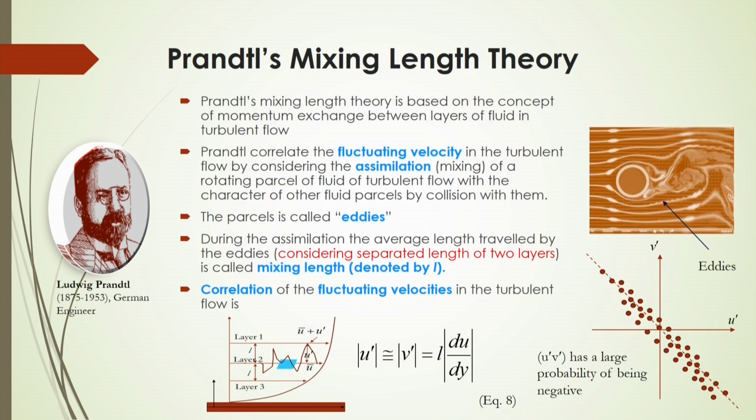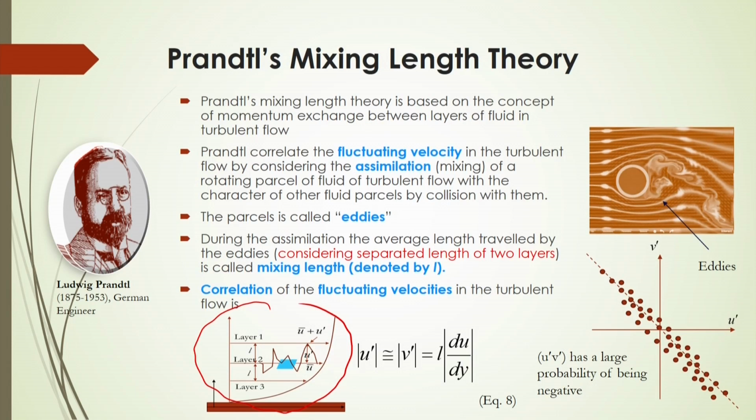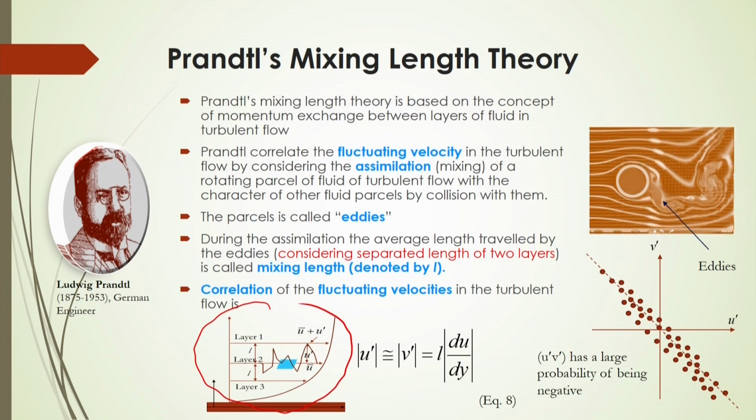In this picture you will see that if there is a flow, the fluid will have layer 1, layer 2, layer 3, and the length between two layers, layer 1 and layer 2, is considered the mixing length here. Considering the separation of two layers, it is called the mixing length. Then the fluctuating velocities in the x or y direction are correlated with this mixing length and the velocity gradient, as given by Prandtl. So, it is called Prandtl mixing length theory.